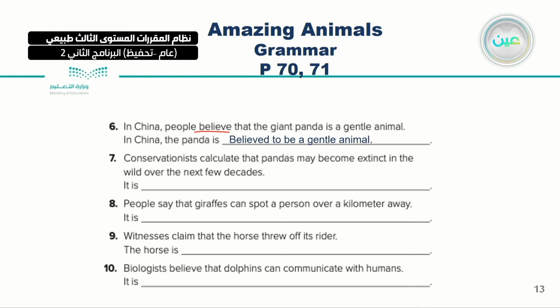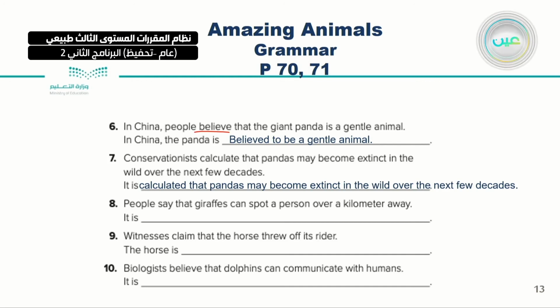Number 7, conservationists calculate that pandas may become extinct in the wild over the next few decades. So here it is calculated that pandas may become extinct in the wild over the next few decades.